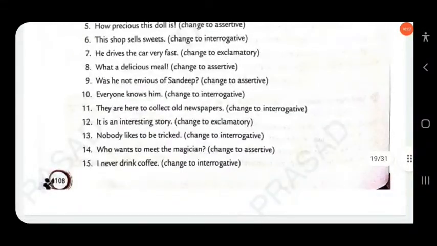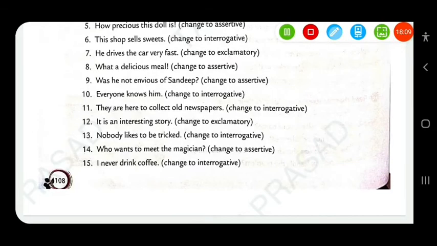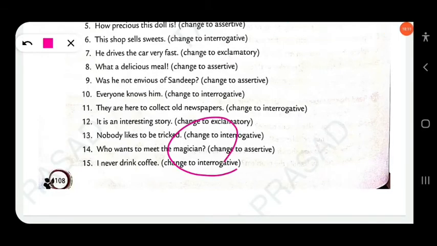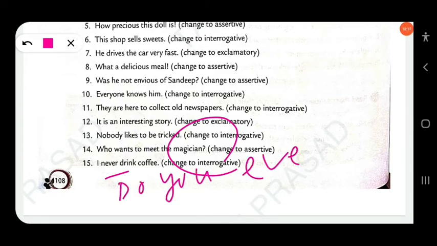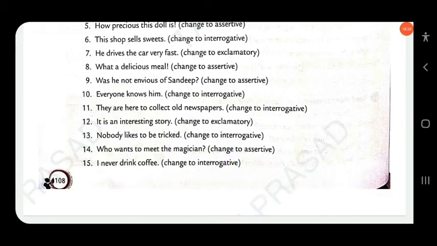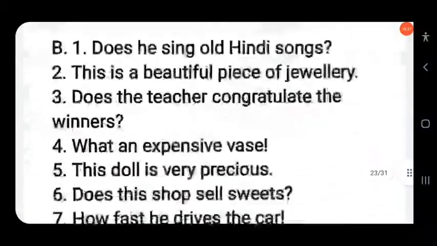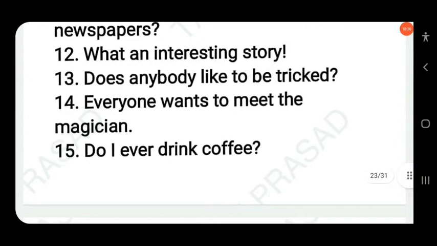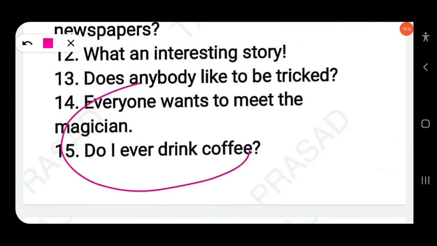Then next here, I never drink coffee. So you have to change into interrogative. So here never is used. That means you have to use ever. Do you ever drink coffee? You have to use question mark. Clear? So here, ever.